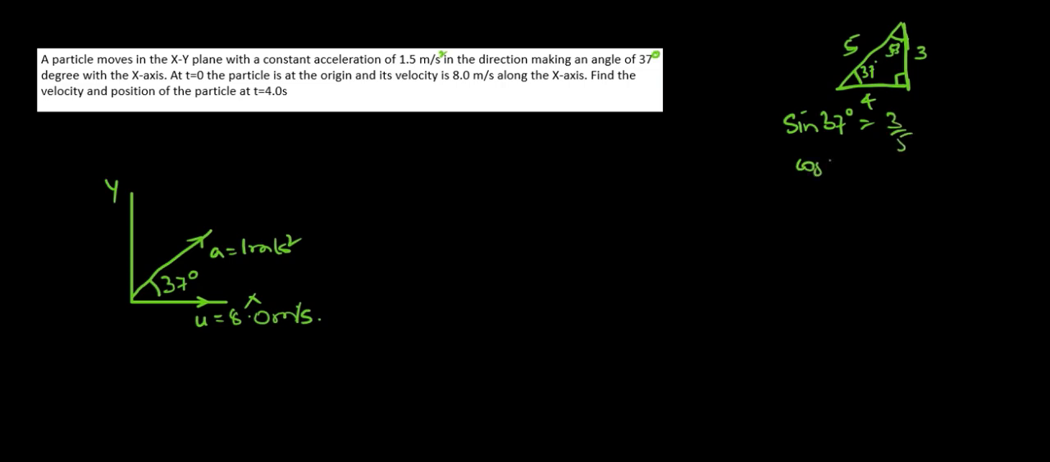Similarly, if we have to calculate cos 37, this will be 3 by 4, sorry, 4 by 5. This will be 4 by 5, and so on and so forth. We can take 53 degree angles as well.